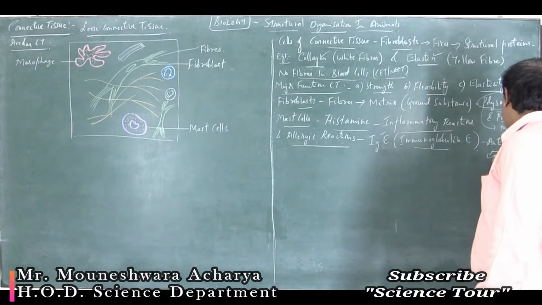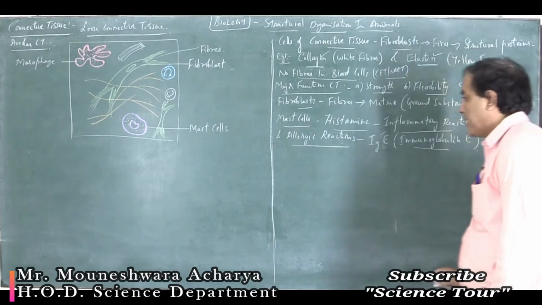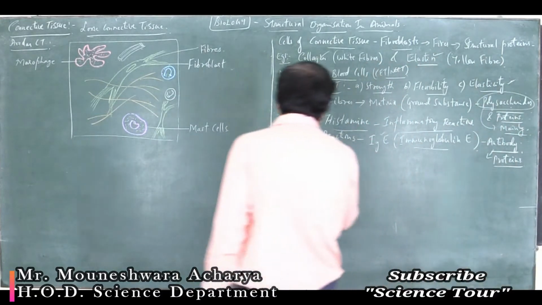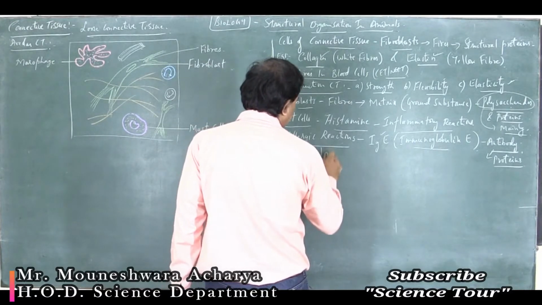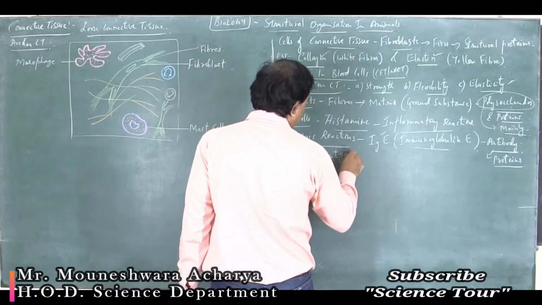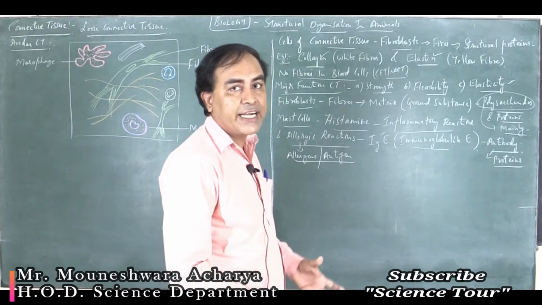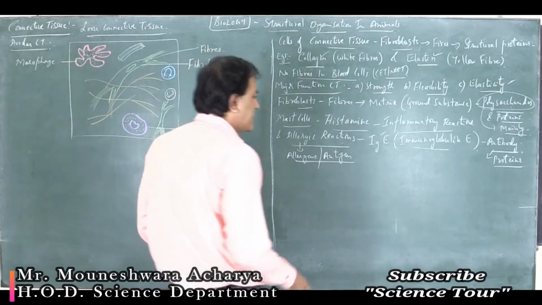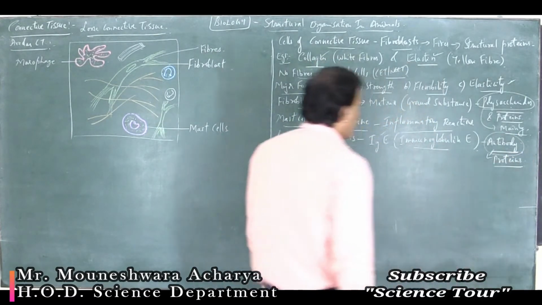Antibodies are nothing but proteins. So whenever there are foreign pathogens or allergens or antigens, then our immune system starts to activate, and they secrete antibodies which are nothing but proteins.